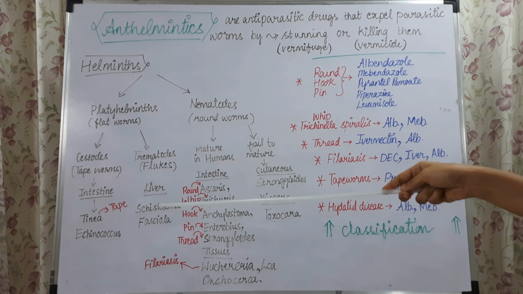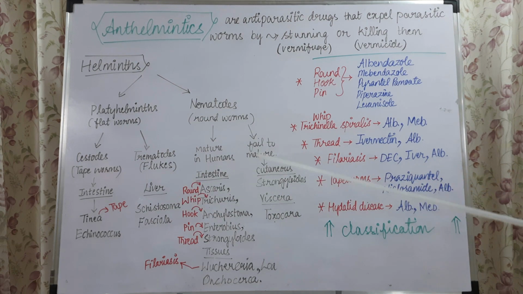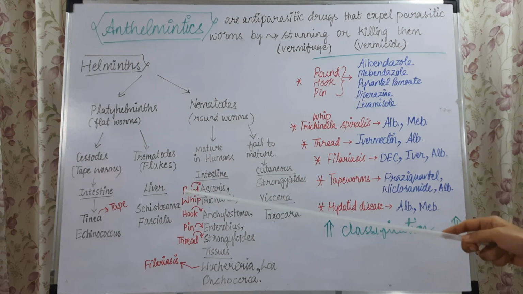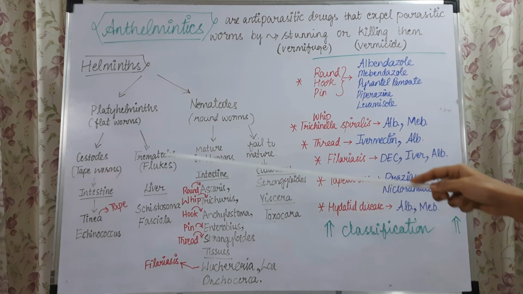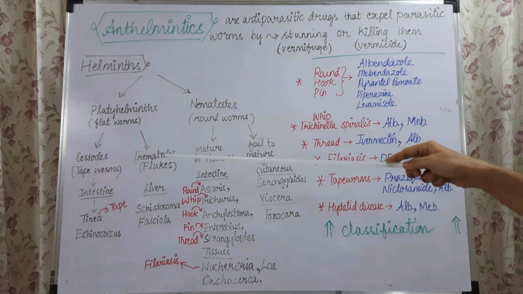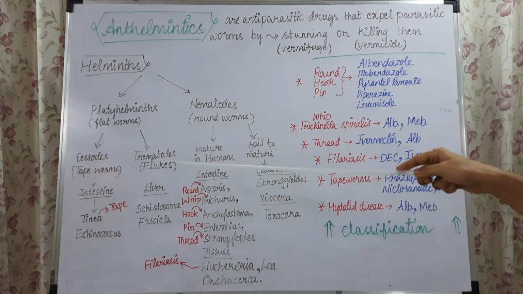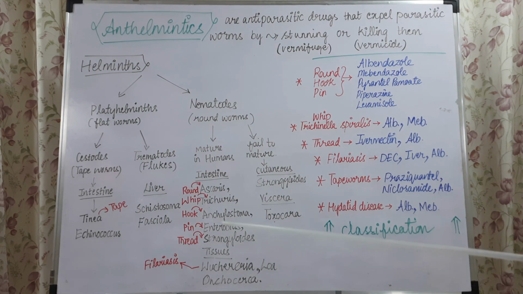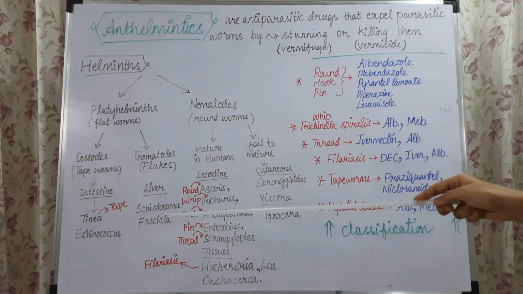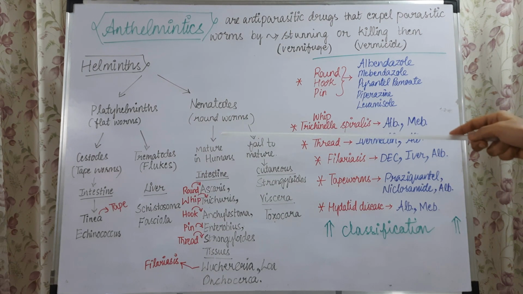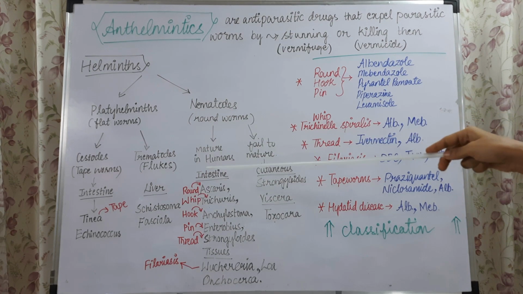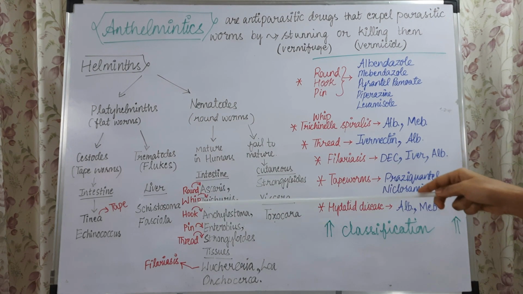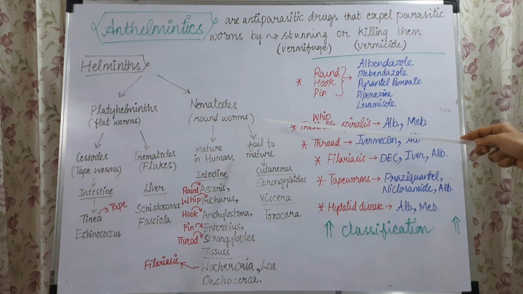Examples are Taenia solium and Taenia saginata, which are different types of tapeworms. The common name is tapeworm, and Echinococcus is another tapeworm that infects the intestines. Apart from this, you have the trematodes, or flukes, that infect the liver, mostly Schistosoma and Fasciola. Next are the roundworms, or nematodes.